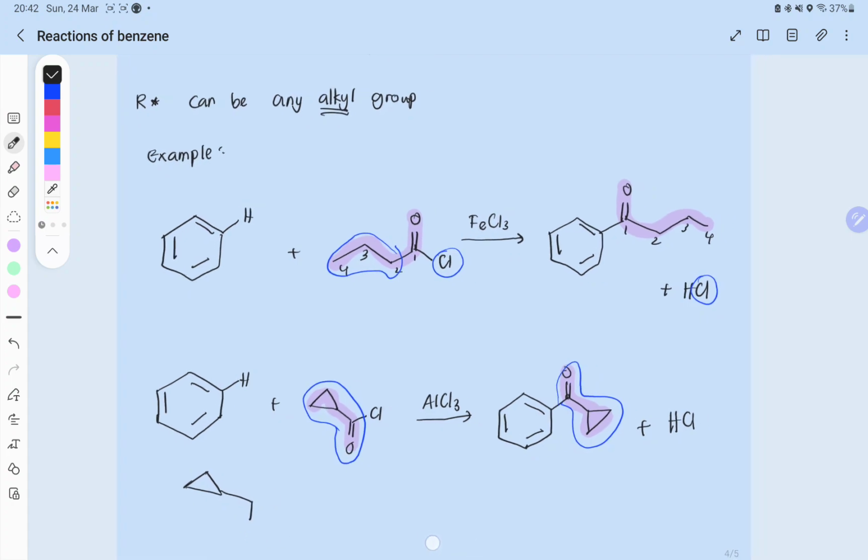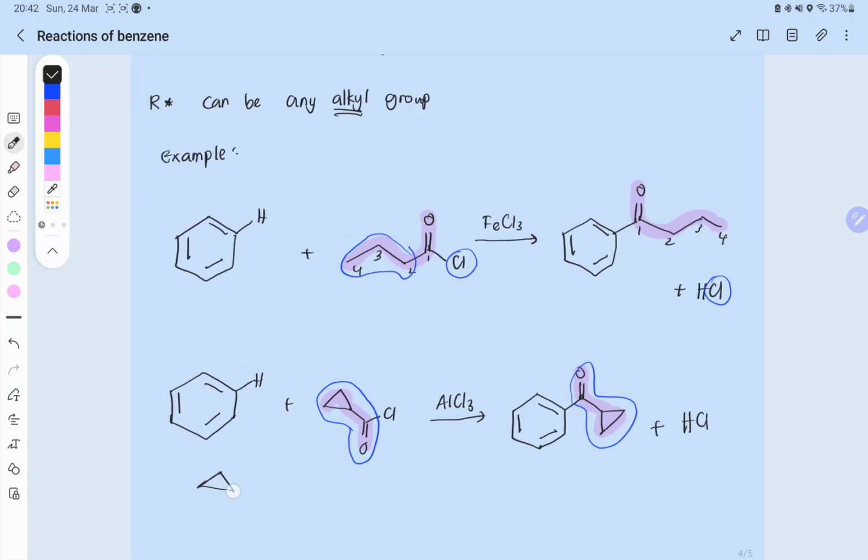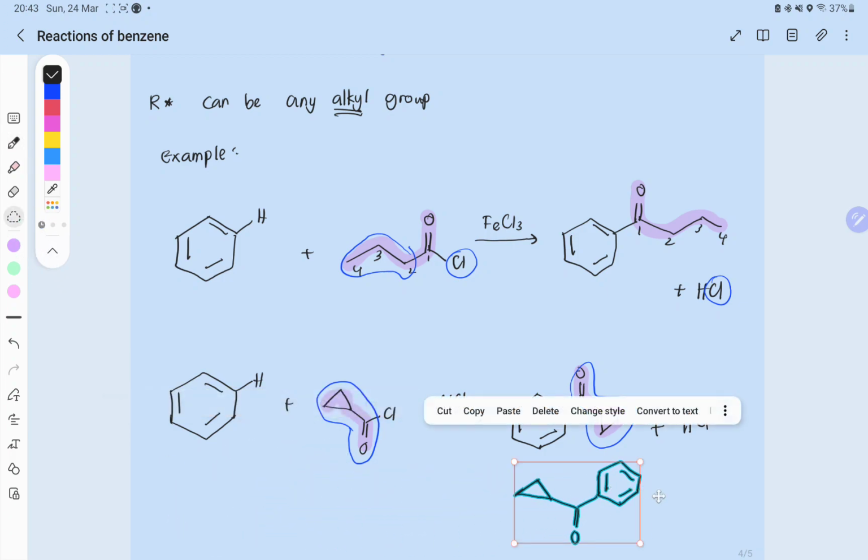So we draw the compound again, double bond O, but we replace the Cl with benzene. This is the same product as that. These are the same thing. If we rotate it, we get the same thing.